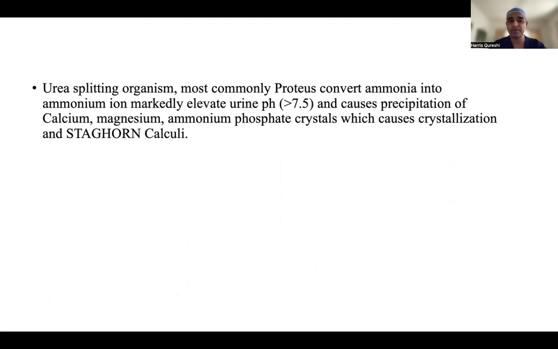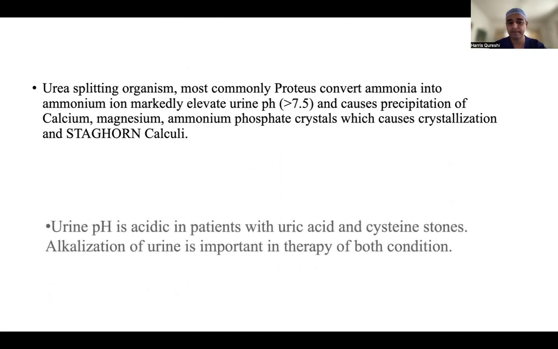So, urea splitting organism, most commonly Proteus, convert urea into ammonia and ammonium and elevate urine pH greater than 7.5. This is what I was talking about. And this causes precipitation of calcium, magnesium, ammonium phosphate crystals, which cause crystallization and then later stone formation. These are called MAP stones, infected stones and staghorn stones. Urinary pH is acidic in patients with uric acid and cystine stones. Alkalization of urine is very important in both therapies.